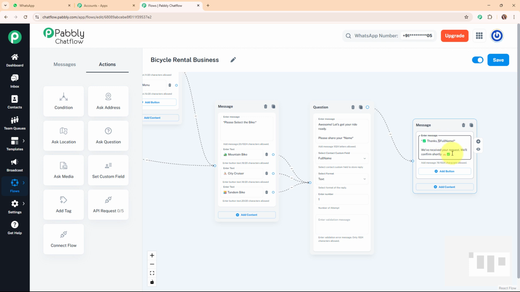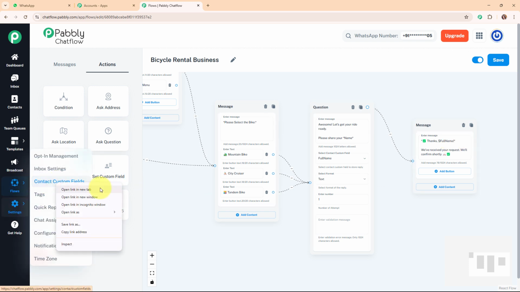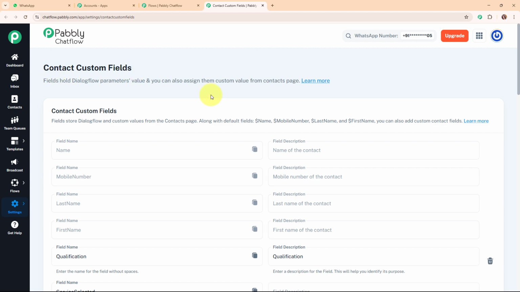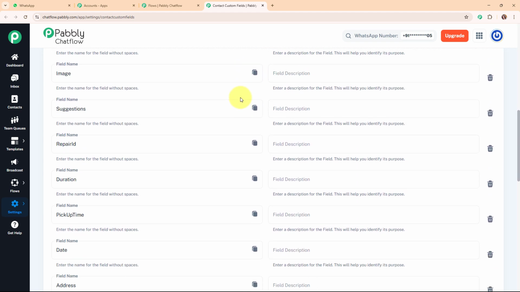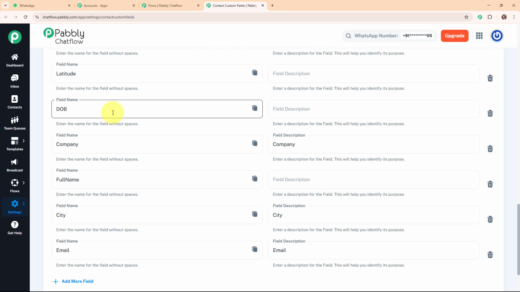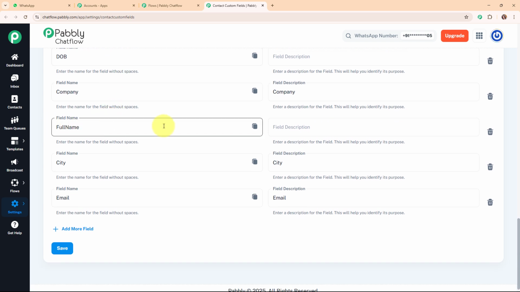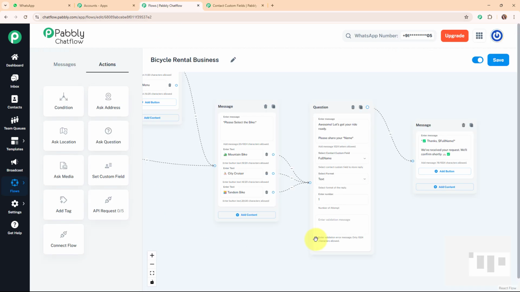This is the format to receive the field value that we received in our previous question box as a response over here. You might be thinking, from where did I get this format? To get this format, I'm going to open this contact custom fields in a new tab. Under contact custom fields, you can see all the fields that I've created. I'm going to go to my particular field, that is full name, and copy the field name. Now moving back to Pabbly Chatflow and pasting it at that place, you will see that particular format over here.